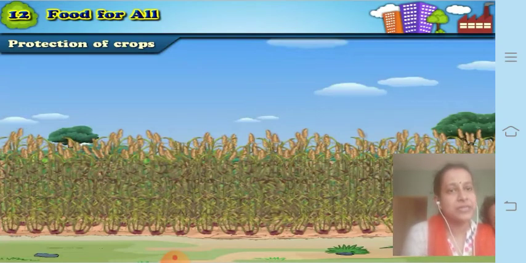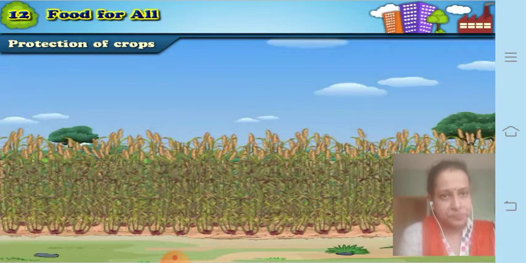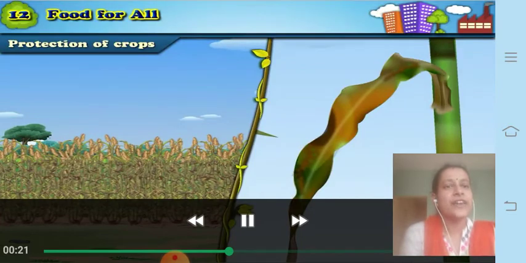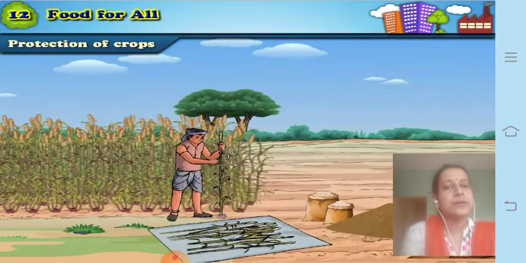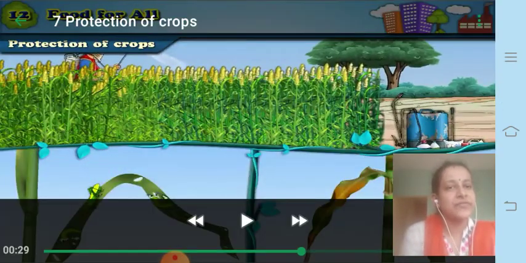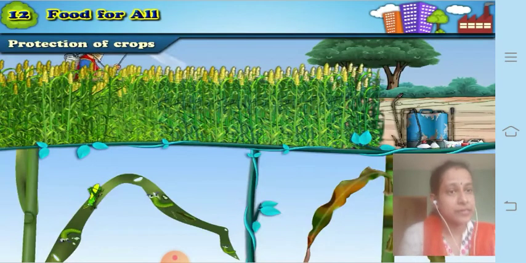And then this decreases the yield of the crops, and the farmer has to suffer a great loss. Due to this loss, the farmer sometimes even commits suicide, because he takes loans and all. For that he needs to protect the crops.